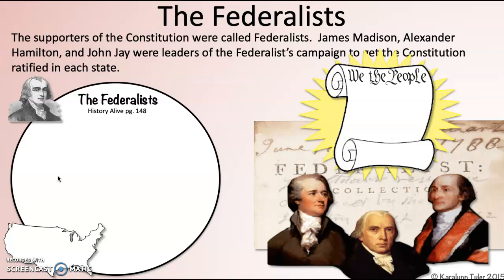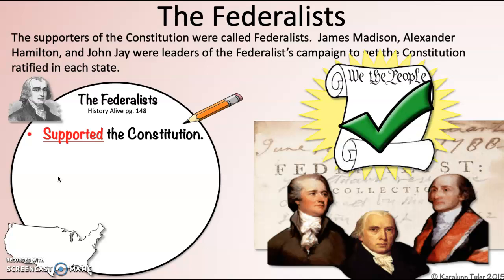Supporters of the Constitution were called the Federalists. James Madison, Alexander Hamilton, and John Jay were leaders of the Federalist campaign to get the Constitution ratified in each state. They wrote all kinds of letters and pamphlets and had them published so that they were explaining some of their deep and strongly held beliefs about the document and what needed to happen. So they supported the Constitution, and they favored a strong national government. That's why a strong federal government, federal kind of means national. So that's why we call them Federalists. They wanted a stronger federal government.